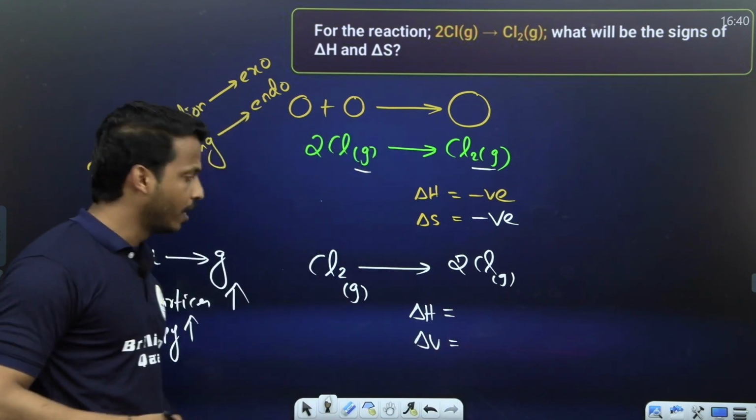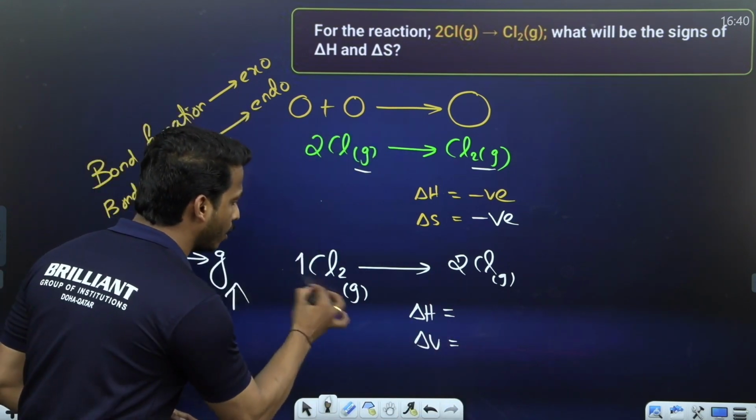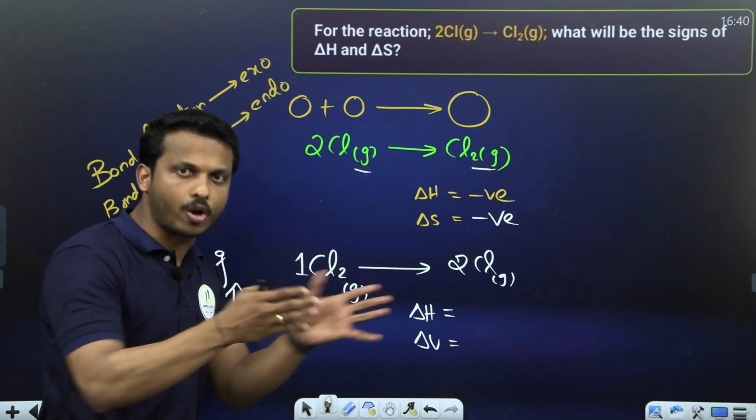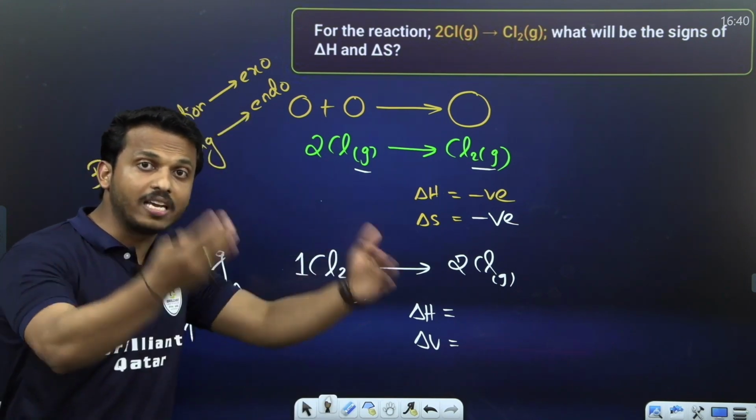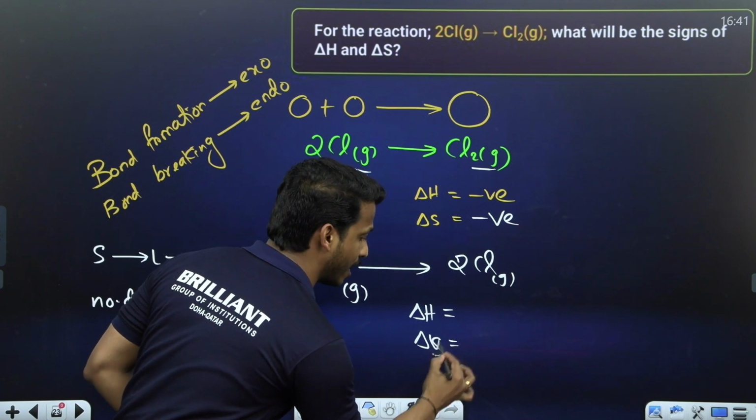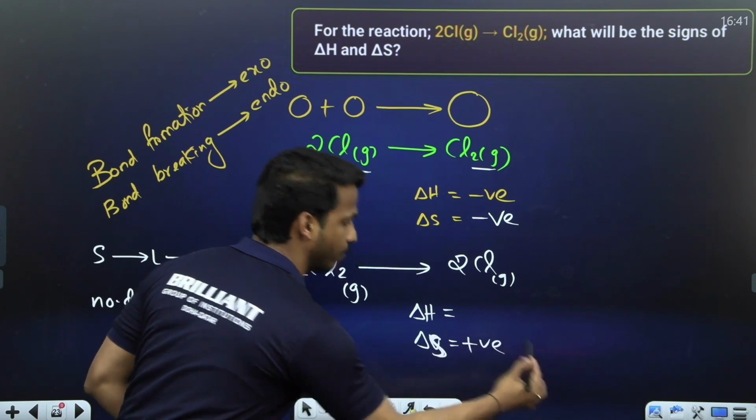Can you tell me, dear all? See here, 1 chlorine becomes 2, meaning broken. Number of particles increased. So delta S will be positive.